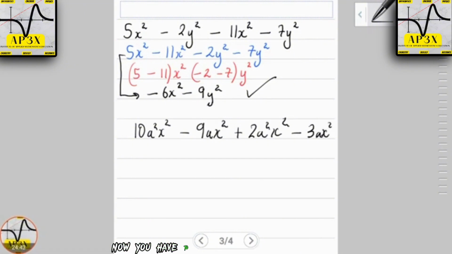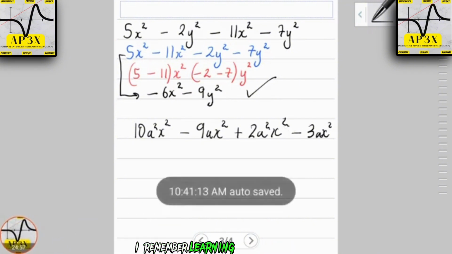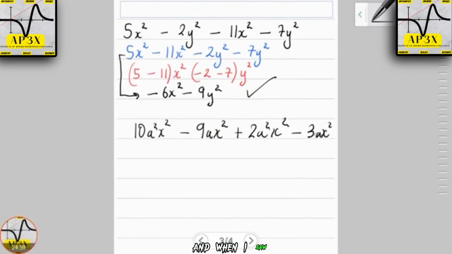Now you have to be very careful, because just looking at this, if you become slightly distracted or there's any form of gap in your learning, you can get confused. I remember learning math for the first time, and when I saw this, it wasn't pleasing at all. I felt so confused because I had a gap in my learning. So I'm here to remove that gap.